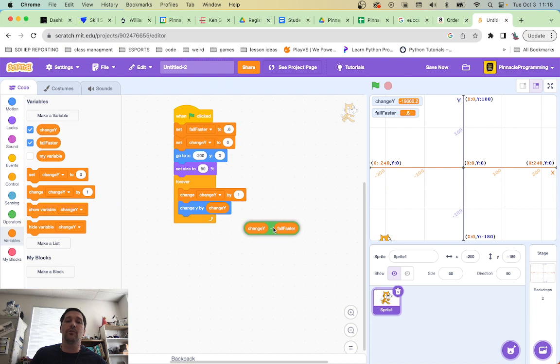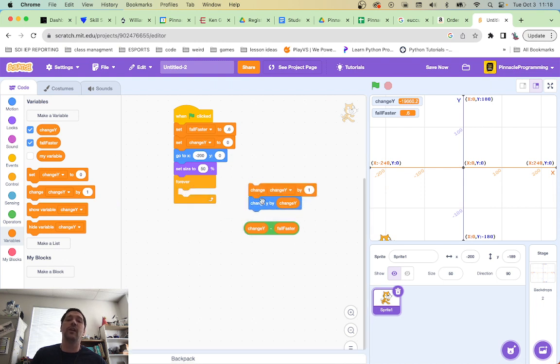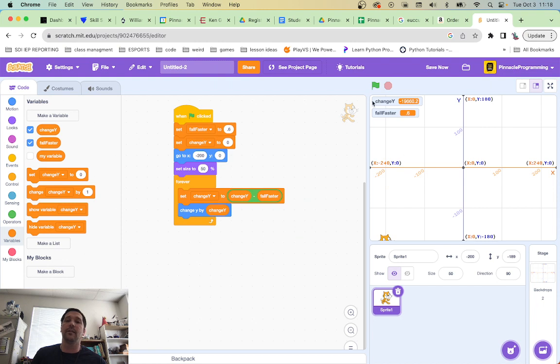We're adding, so change y. Oh, you know what? Change y by. That's what our problem is. We are going to set change y to change y minus fall faster. There we go. Let's try this.